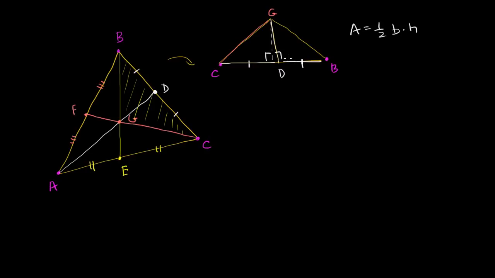On an obtuse triangle right here, the altitude sits outside of it, so that might be a little counterintuitive. So if you have an obtuse triangle like that, I say obtuse because this is more than 90 degrees.